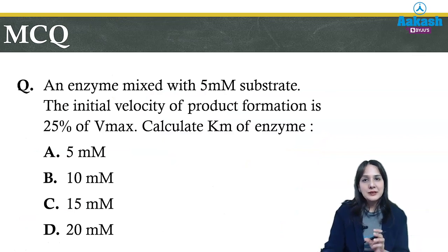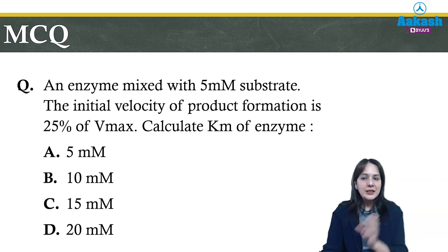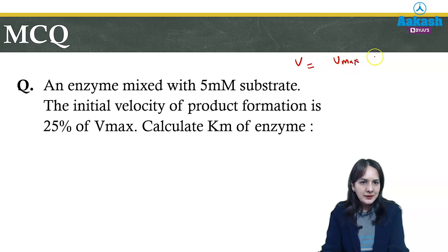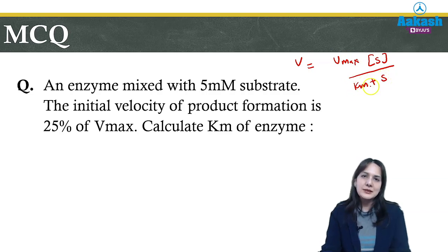So the next question asked in your PYQ was: an enzyme is mixed with 5 millimole substrate. The initial velocity of product formation is 25% of Vmax. Calculate the Km of the enzyme. For this you should know the formula that initial velocity is equal to Vmax into substrate over Km plus S. So this is the formula you should know to solve this question.